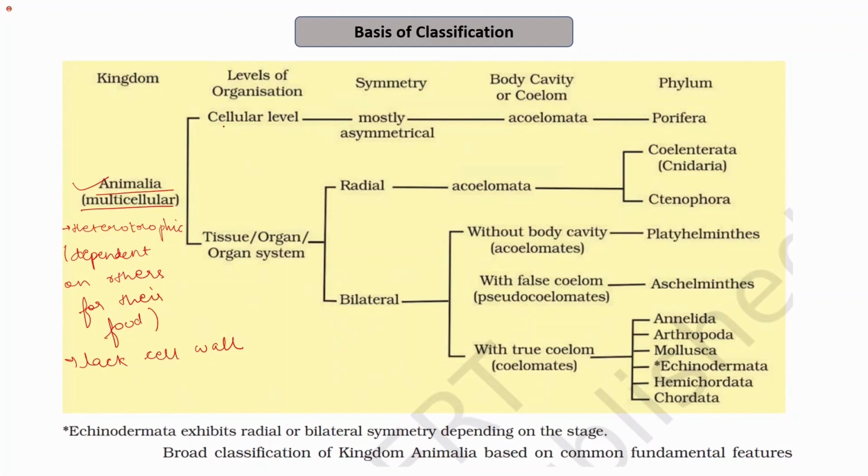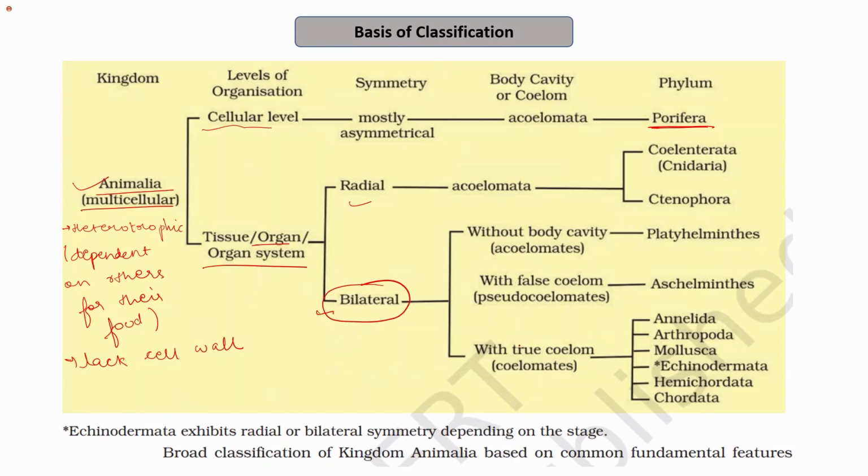Then they have either the cellular level of organization, as we see in case of poriferans, or they have organ or organ system level of organization, as we see in the remaining phyla. Then on the basis of symmetry, they were divided into two types, radial and bilateral.